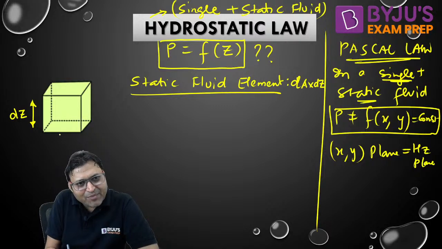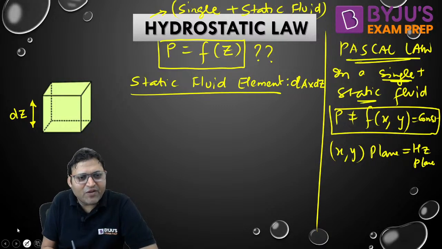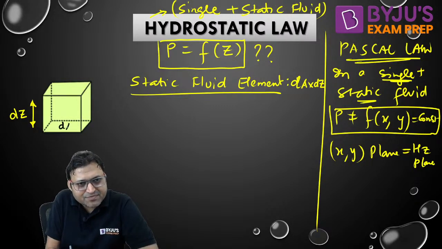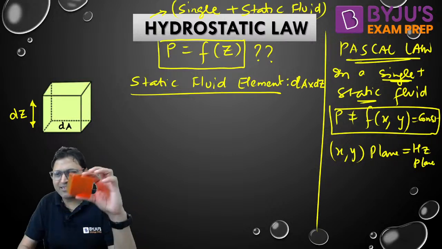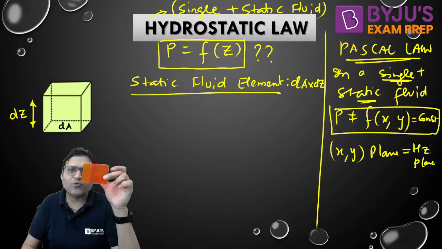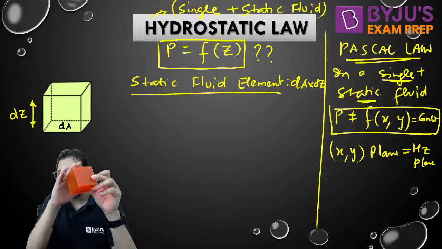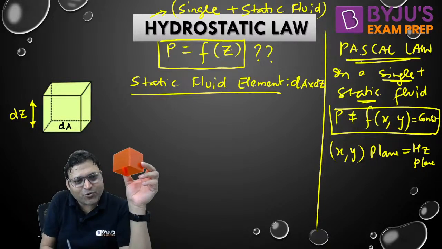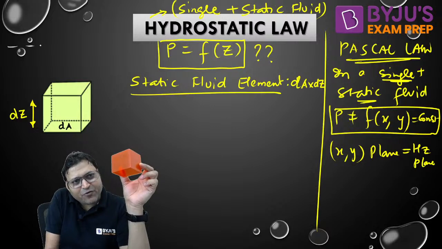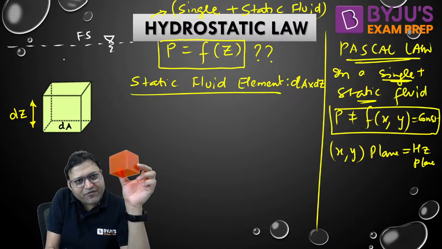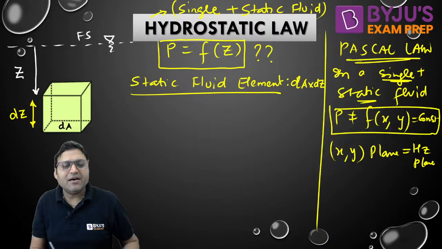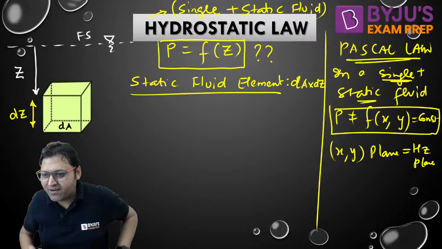It is a static fluid element. The fluid element is lying at a depth z from the free surface. Let me call this the free surface. This distance is, let us say, z. At a depth z, the fluid element is lying, right?